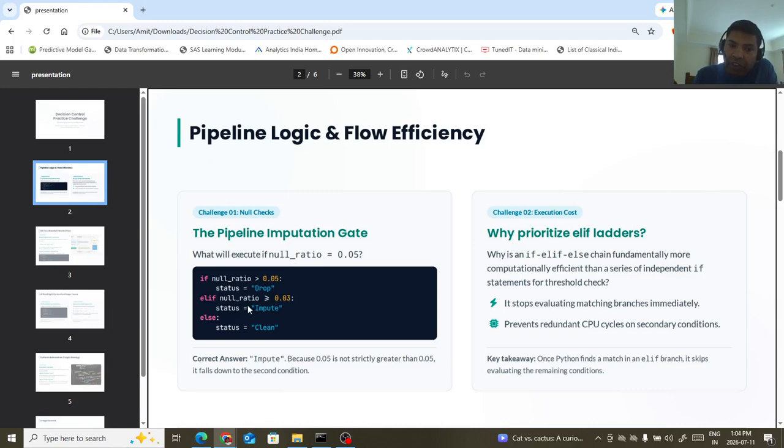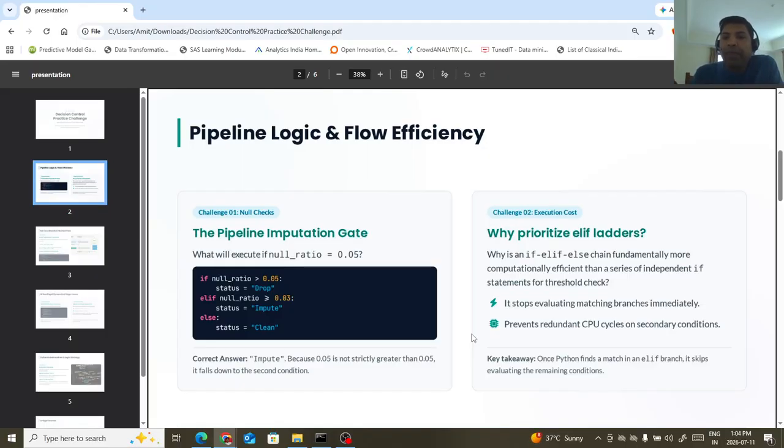Here the line is strict, where it can consider all possible status having the null value 0.03. So all the values having null value 0.03 or greater than 3%, we have to impute those columns, right? One very important question normally asked in interviews, okay?